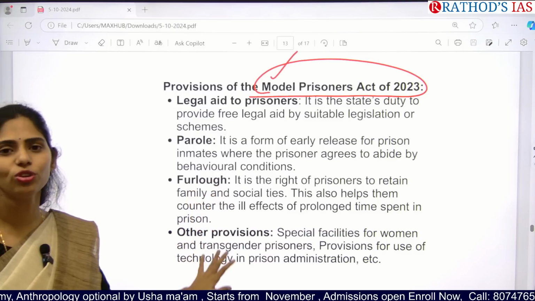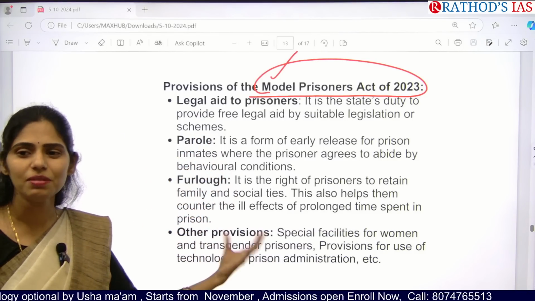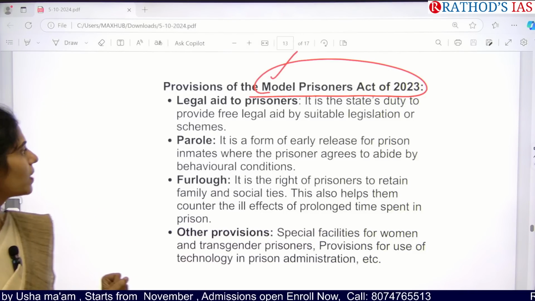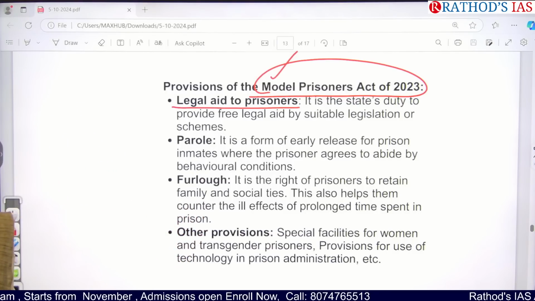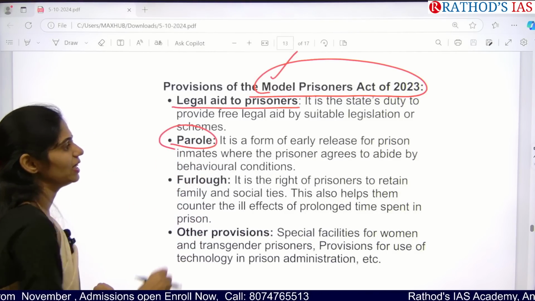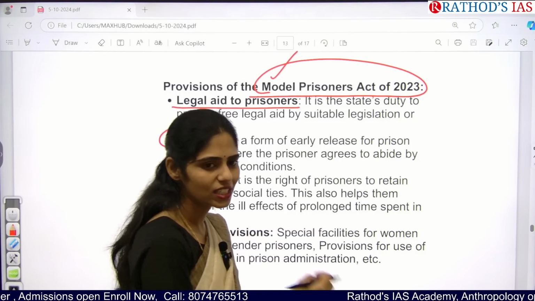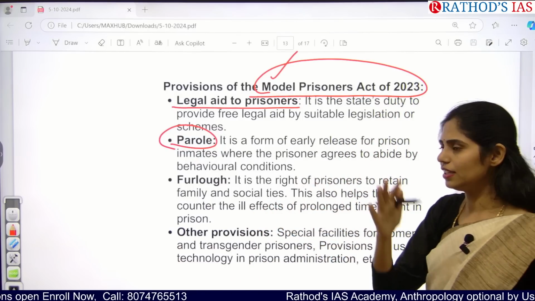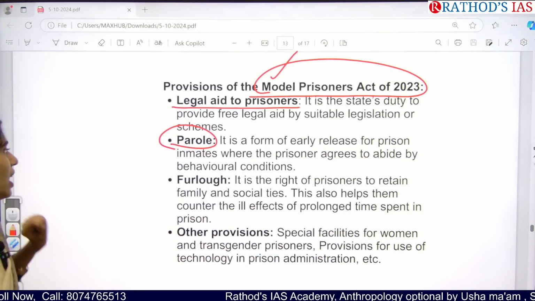You have to know what the provisions under this act are, so that we know in which areas we can make reforms to ensure that there is no discrimination in prisons. The first one is that legal aid to prisoners should be compulsory, according to Article 39A of the Indian Constitution. And parole is nothing but early release from prison. For example, if they got a punishment of 7 years of imprisonment, they can be released before 4 years, or before 5 years, like that. That is called parole.